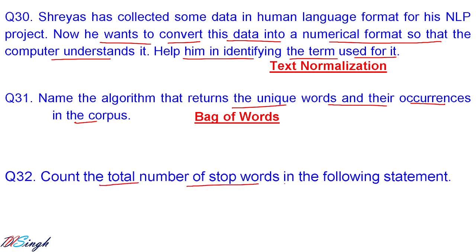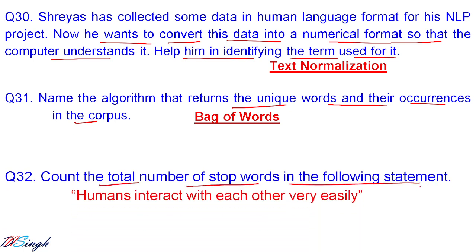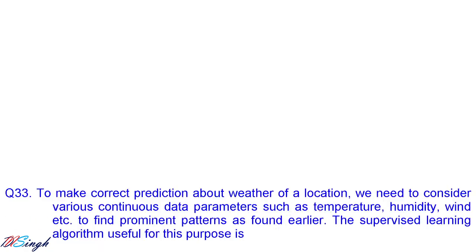Count the total number of stop words in the following statement. What are the stop words? Stop words are those words which are repeated very many times and do not add to the meaning of the sentence. So I cannot find any article or helping verb like this in this sentence. So we can say there we have how many stop words? We are going to have 0 stop words. Okay. So let us go for the next question.